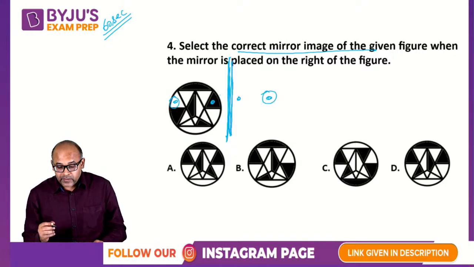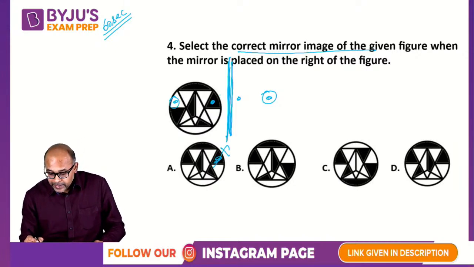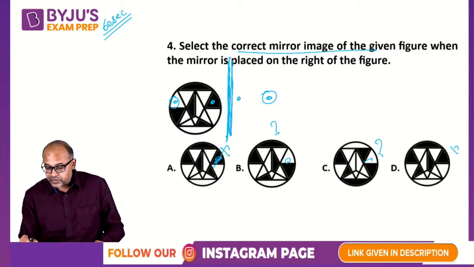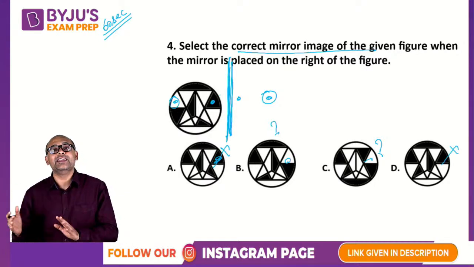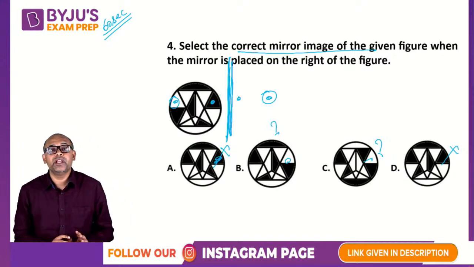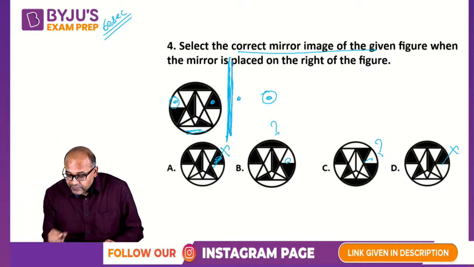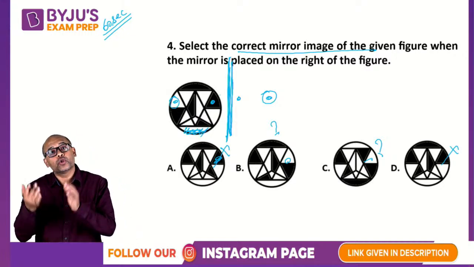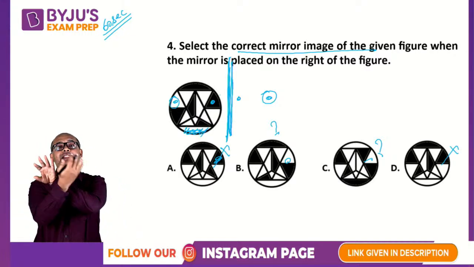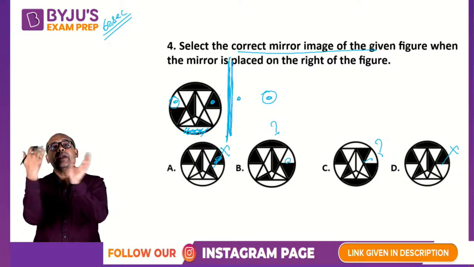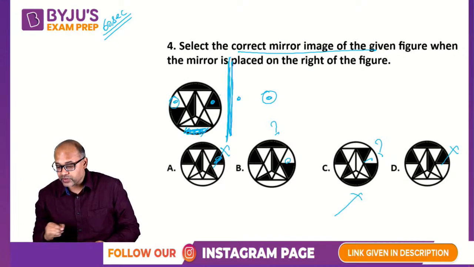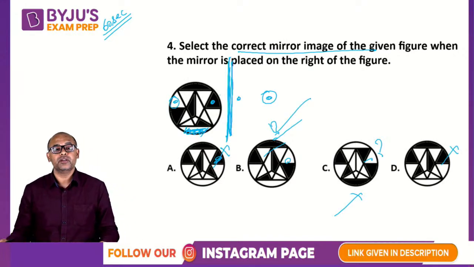So look at the ones where white is onto the right. This is not correct because this is black here. This may be correct, this may be correct. Both of them have white here. This is wrong. So definitely A and D are wrong. Answer could be in B and C. Now when you flip, white will remain white. Remember the bottom, this is white. Even if you flip, because you are flipping sidewards, not up and down, the whole white part will remain white only. So this is wrong. Therefore you will be left with only option B.